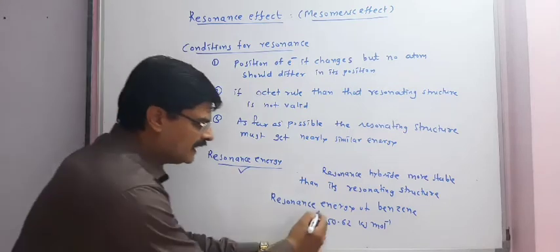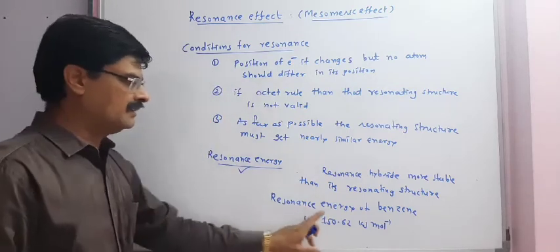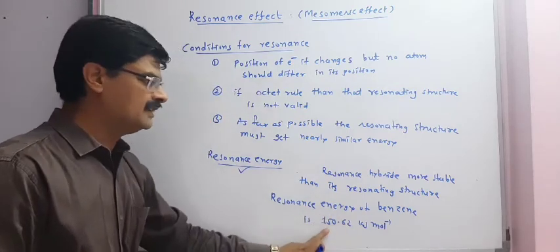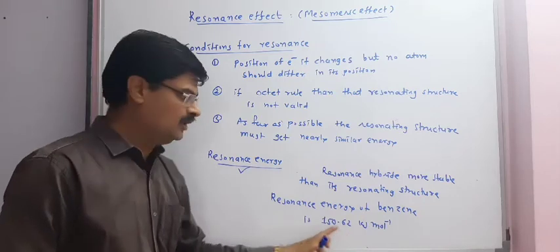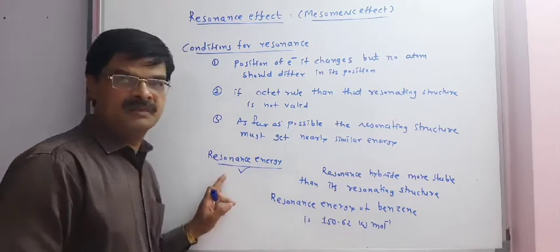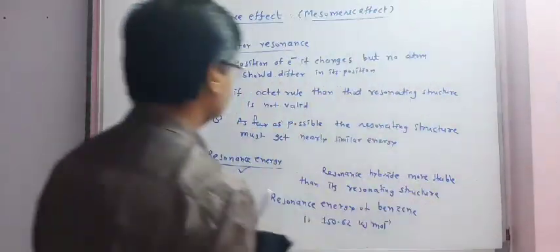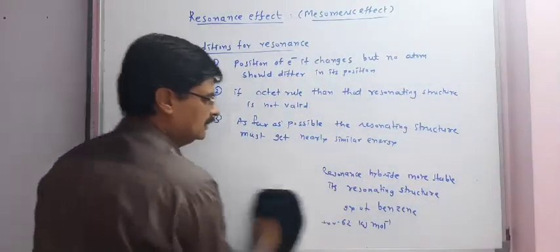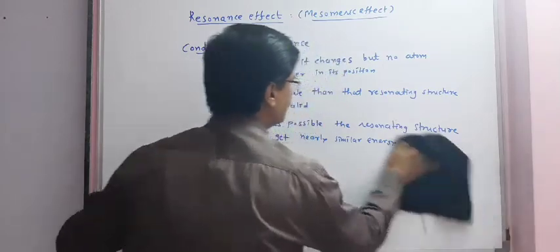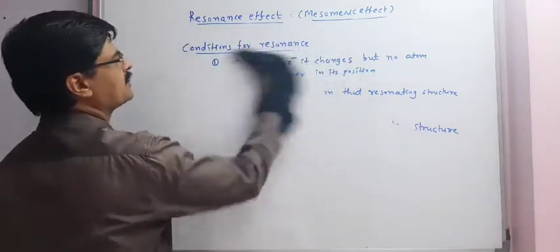By using this energy, or simply we say that the resonance energy of benzene is 150.62, the benzene molecule becomes stable by using those resonating structures. Now, we will study contribution to resonating structures.